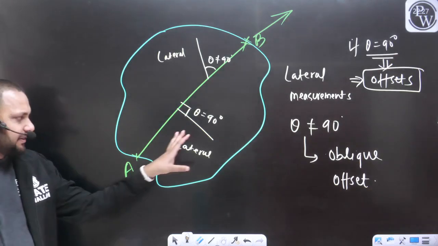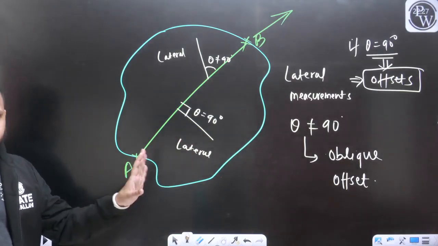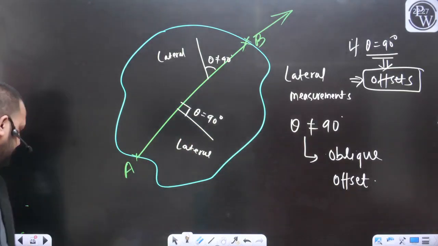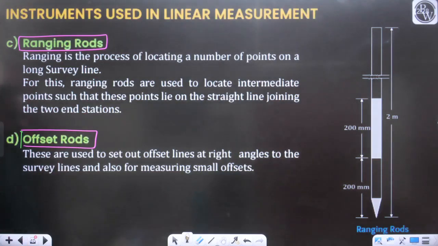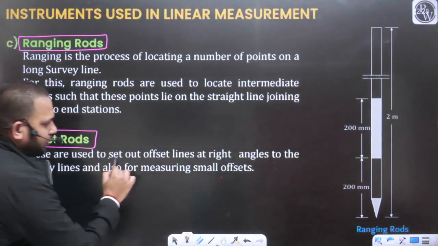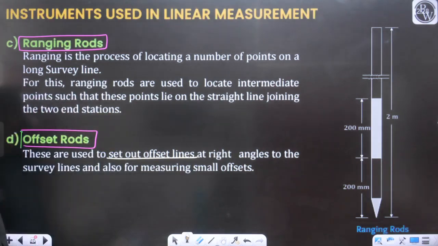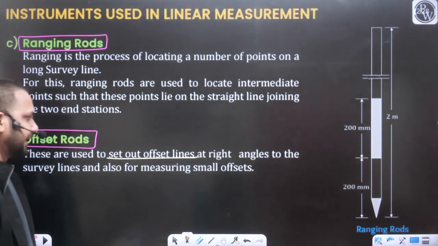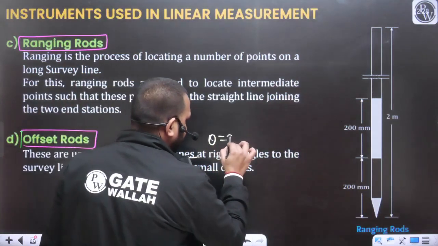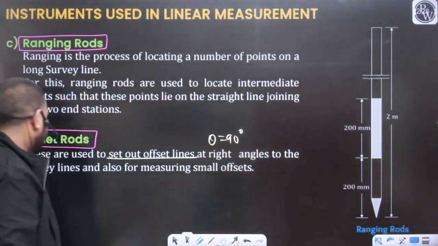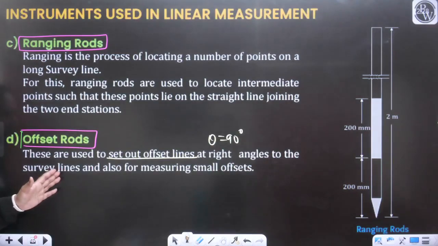So to locate these offsets, we require offset rods. These are used to set out the offset lines at right angle, theta equal to 90 degrees, to the survey line, and also for measuring the small offset. For that we require the offset rod.